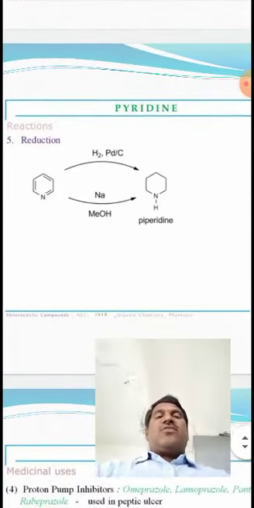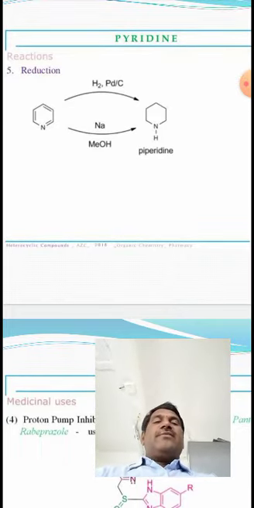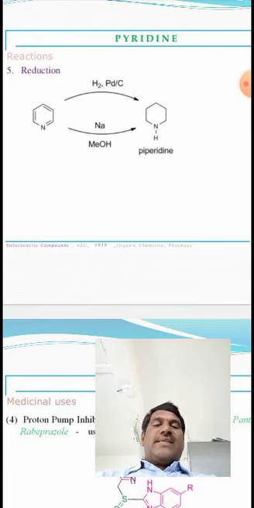So, reduction reaction of pyridine, you can carry out the reduction in the presence of palladium charcoal. In pyridine, 3 pi bonds are present. 3 moles of hydrogen participate in the reduction reaction, and you can get piperidine.